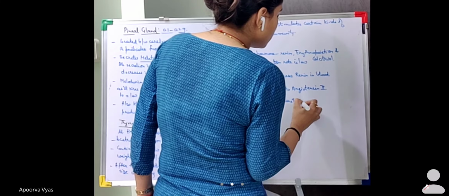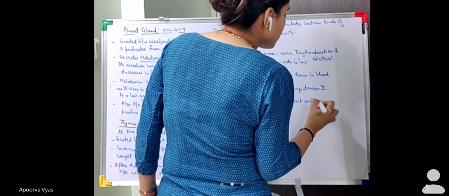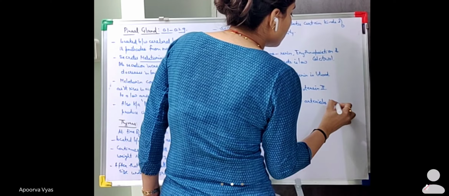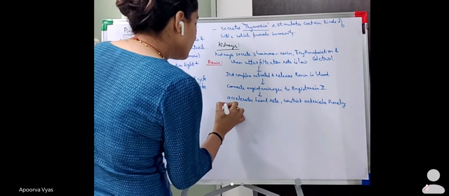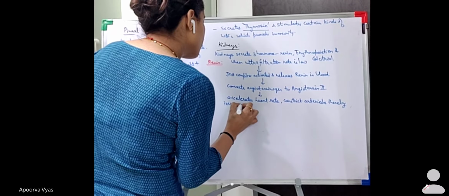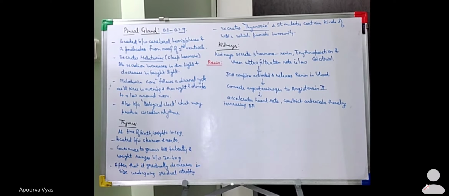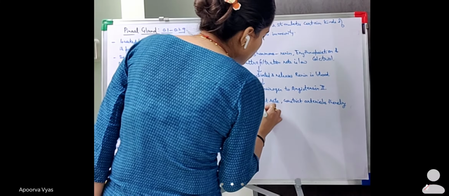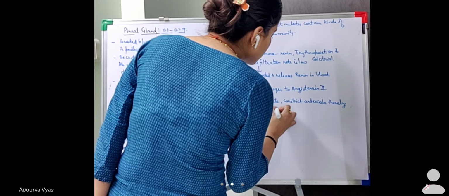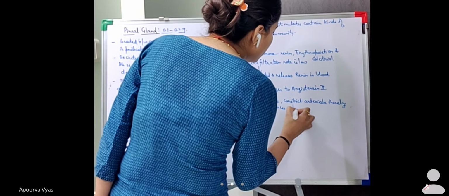The walls of the blood vessels, the walls of the arteries, are contracted, because of which the lumen narrows down and it increases the blood pressure, and this in turn enhances the rate of ultrafiltration.